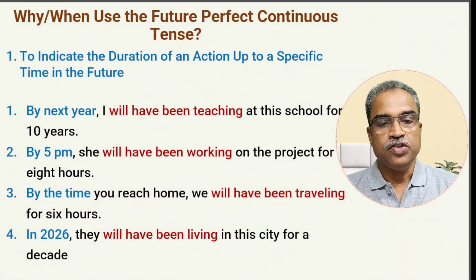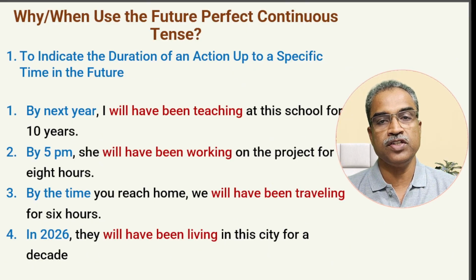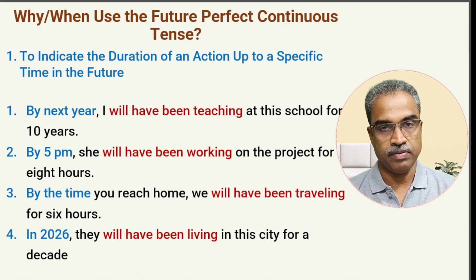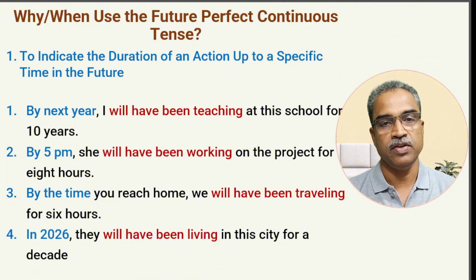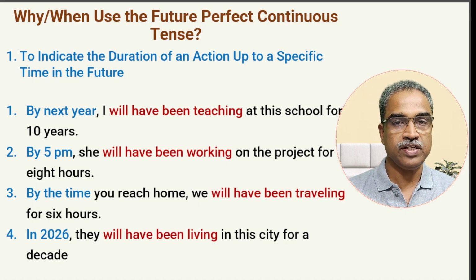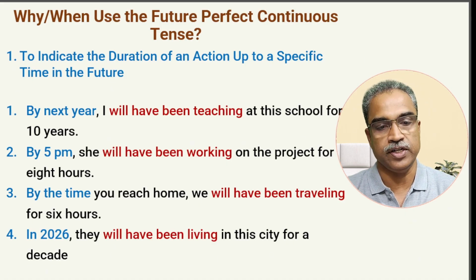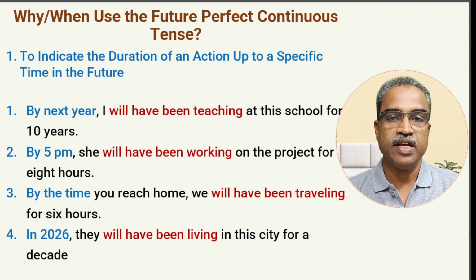Yes, we use the future perfect continuous tense to indicate the duration of an action up to a specific time in the future. Read that again. To indicate the duration of an action which is going on, up to a specific time in the future. This is future, so naturally it is going on and completing sometime in the future. When you see the examples, you will understand.